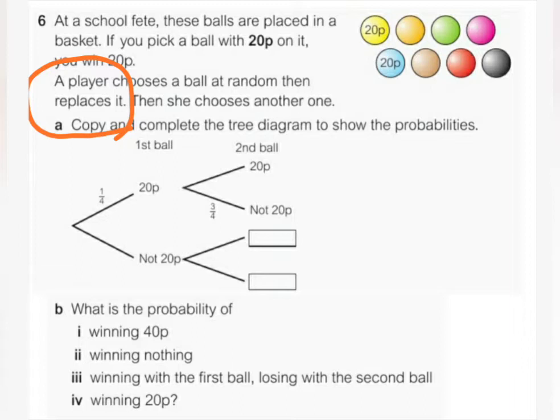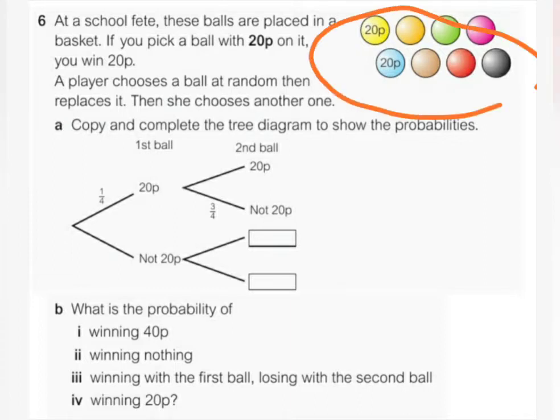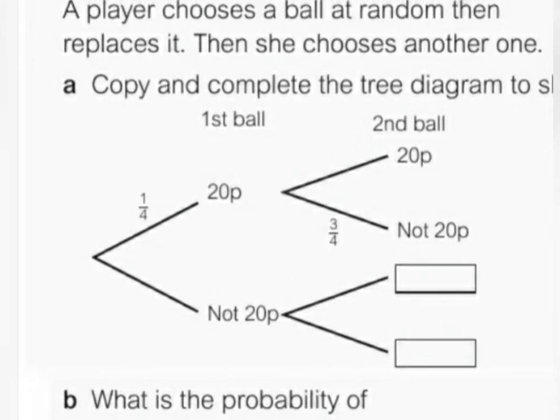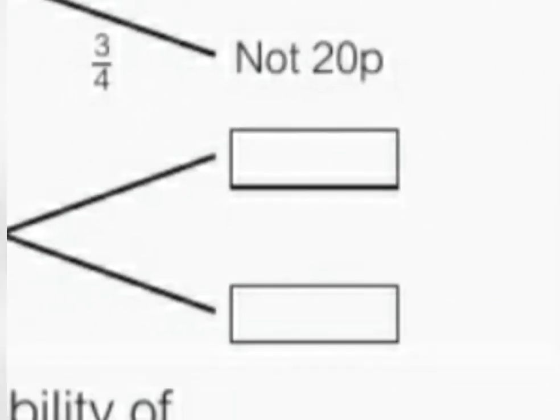Now, let's continue. Question A: copy and complete the tree diagram to show the probabilities. As you can see here, we have 8 balls, 2 of them have 20p on them. Good. Now, let's take a look at the tree diagram. Let's complete it, and then we will start answering the questions. First thing, let's fill the gaps here and here.